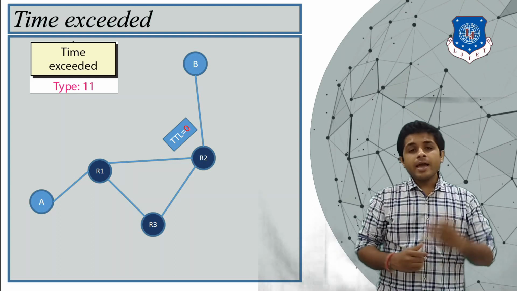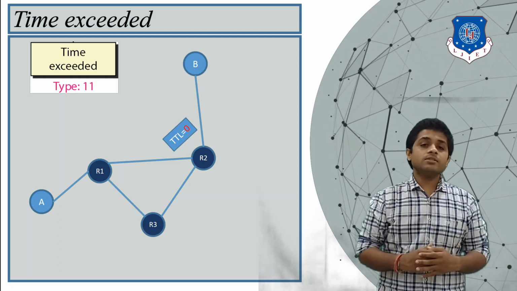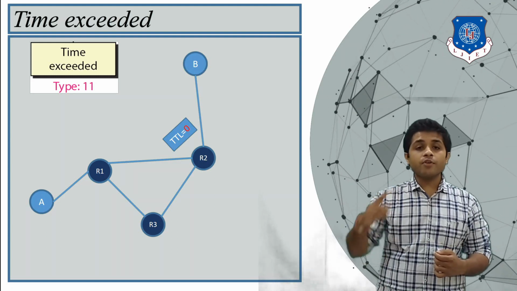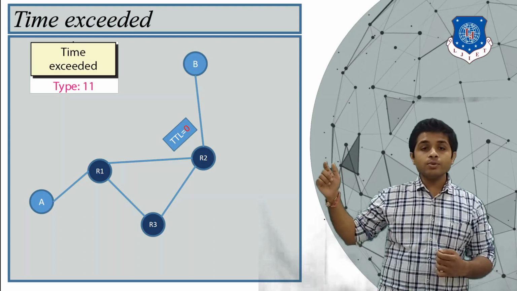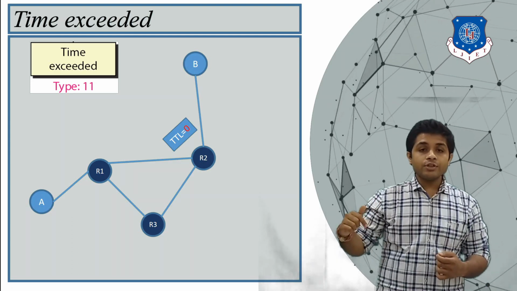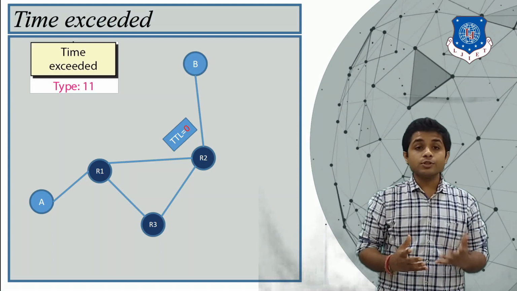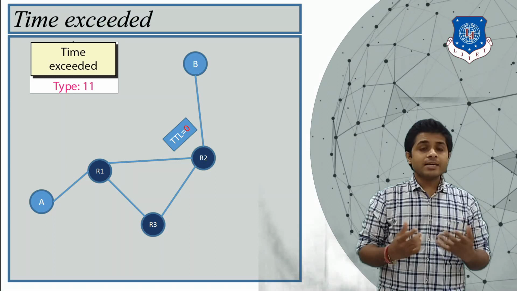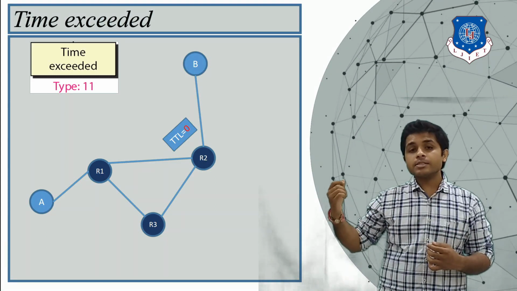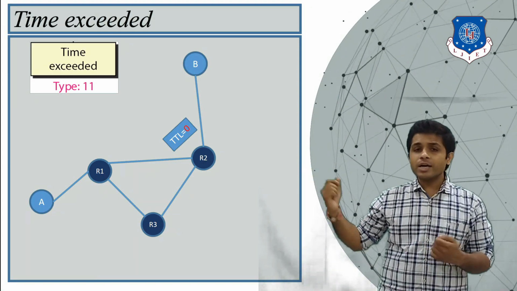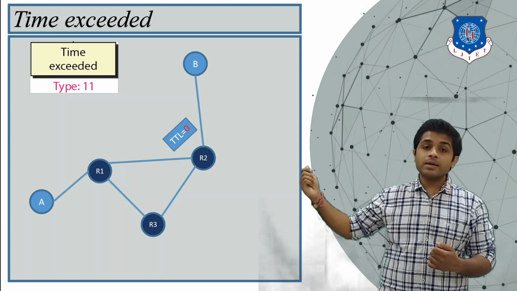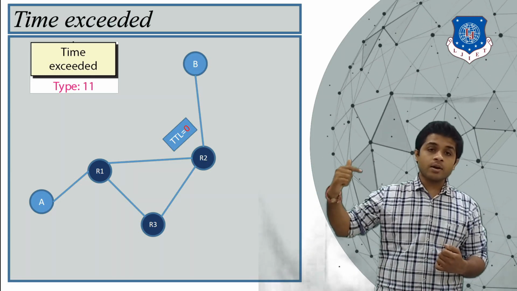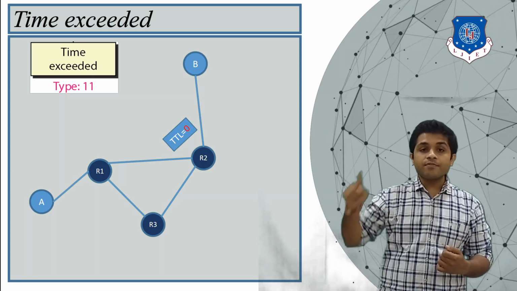For example, suppose any of these three routers is faulty and the packet is continuously forwarded from R1 to R2, R2 to R3 and R3 to R1. When router R1 forwards the message to R2, suppose R2 is faulty, so R2 will forward the message to R3 instead of device B, and R3 will forward the message to R1, and it will be forwarded in an infinite loop.